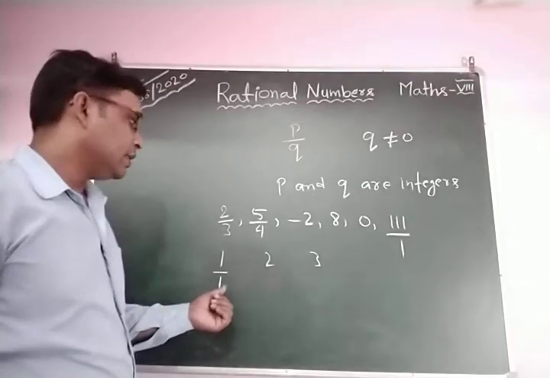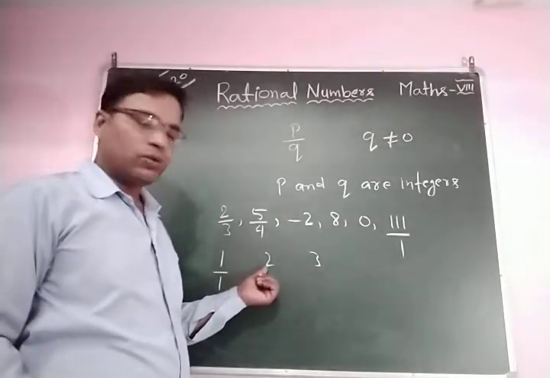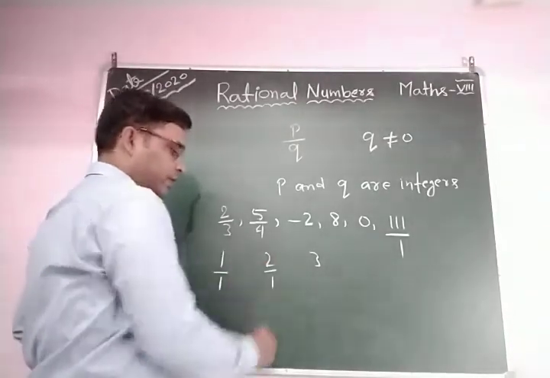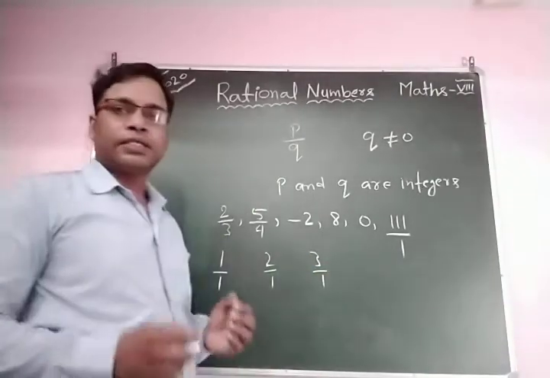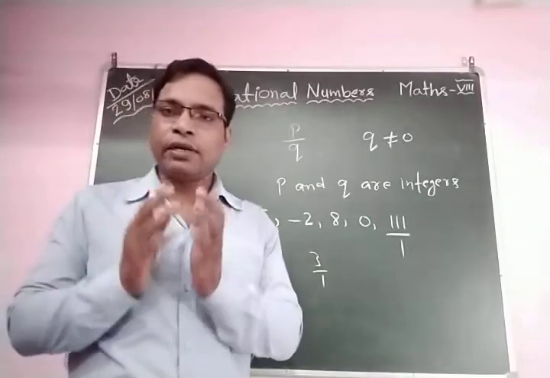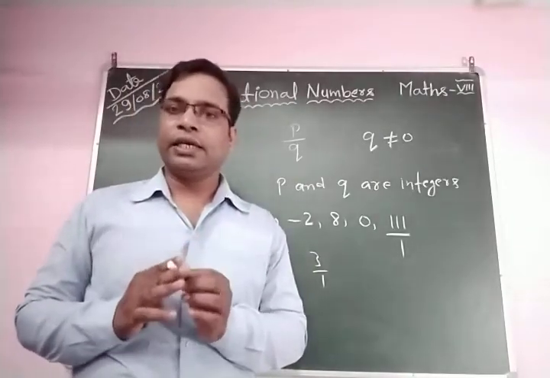Clear? And 2 you can write as 2 by 1 and 3 by 1. So you can say every natural number is a rational number.